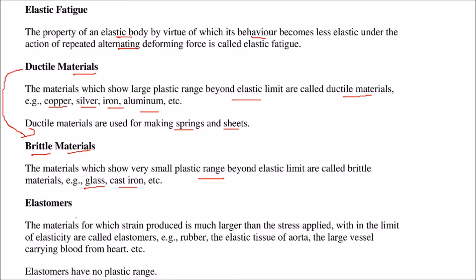Elastomers. Elastomers are the materials for which the strain produced is much larger than the stress applied, within the limit of elasticity. These are known as elastomers. Rubber, and the elastic tissue of the aorta, the large vessel carrying blood from the heart, these are elastomers, and they have no plastic range.